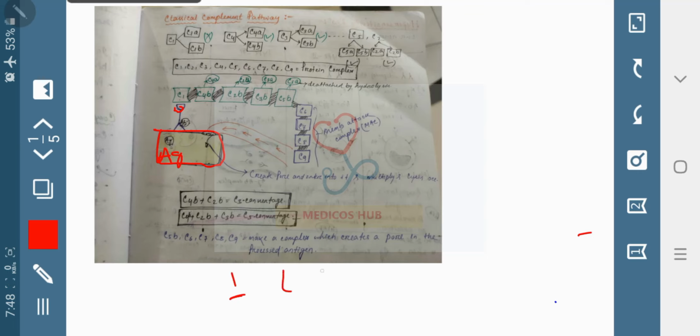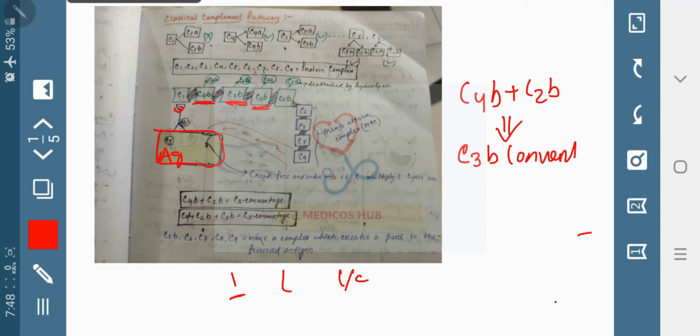Another MCQ you should remember: when C4B plus C2B binds, what will form? C3B convertase. In the exam, an MCQ will come: what is C3B convertase? In the options, A is C4A, C1A, B is C4B, C2B. What will you answer?